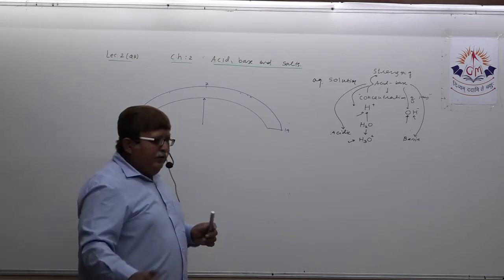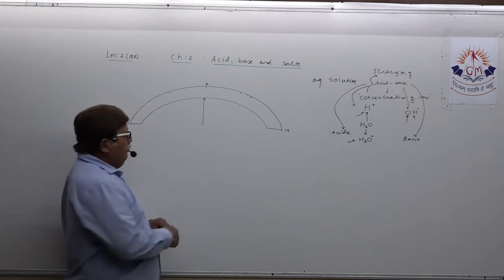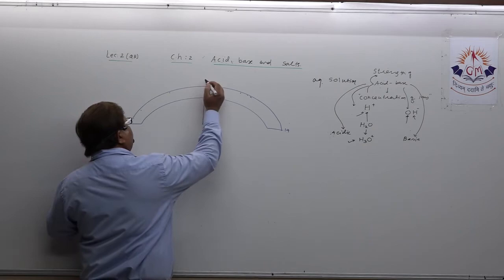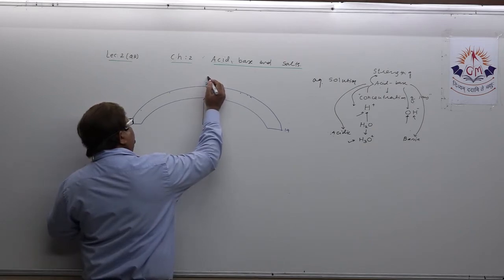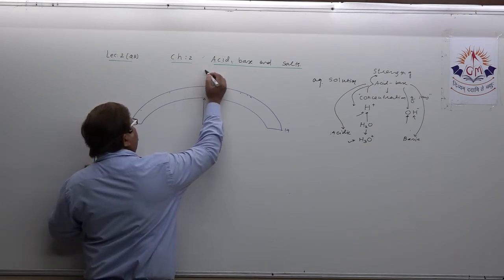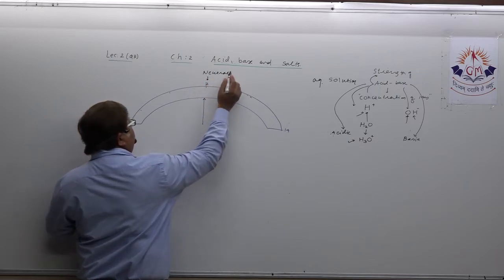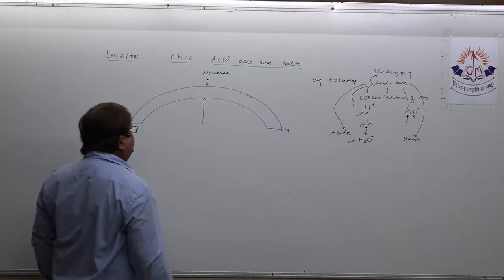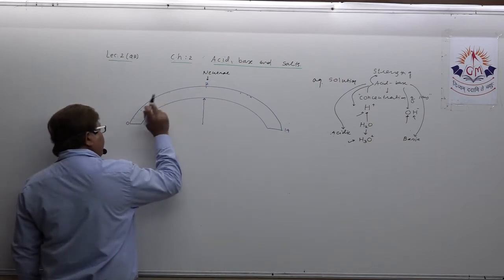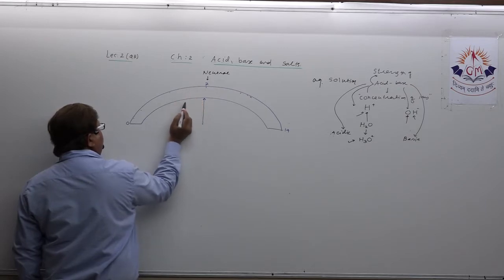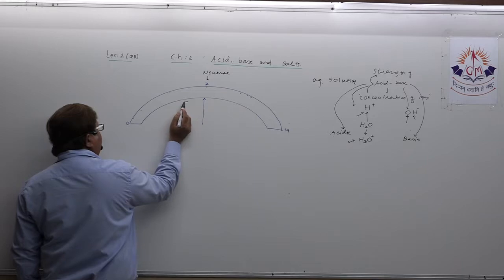Now let us discuss some of the MCQs which can be asked. See, dear student, pH 7 means the solution is neutral, that you already understood. Now, if pH goes on decreasing, try to understand this very important aspect.